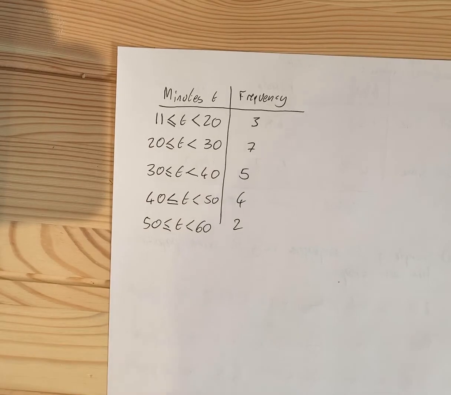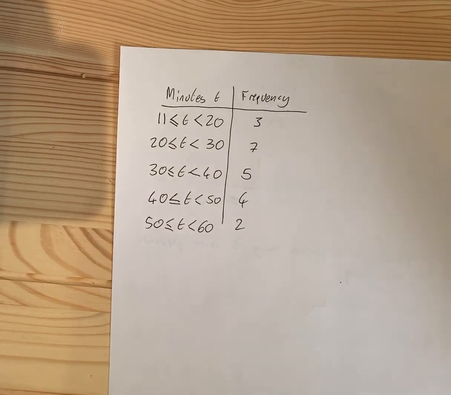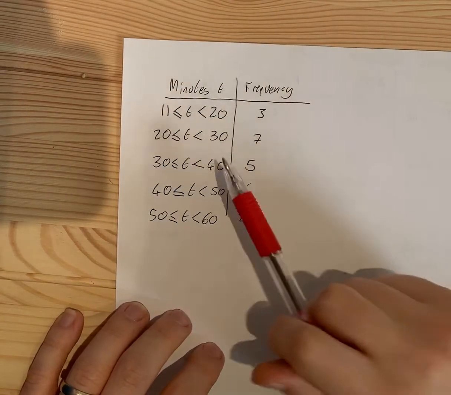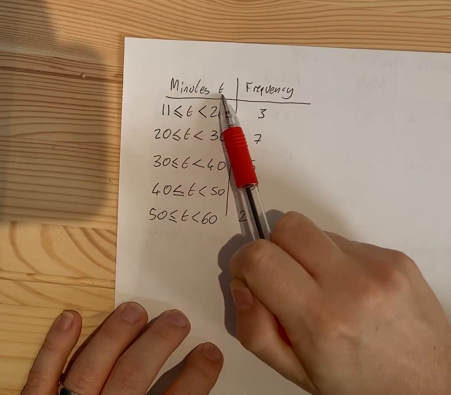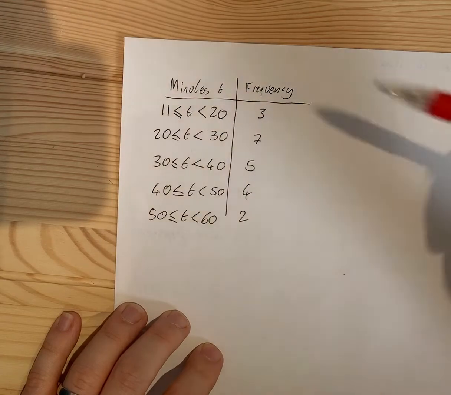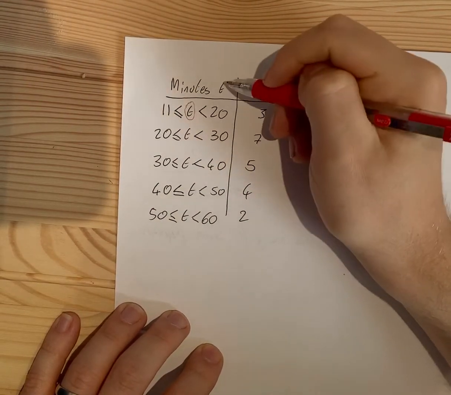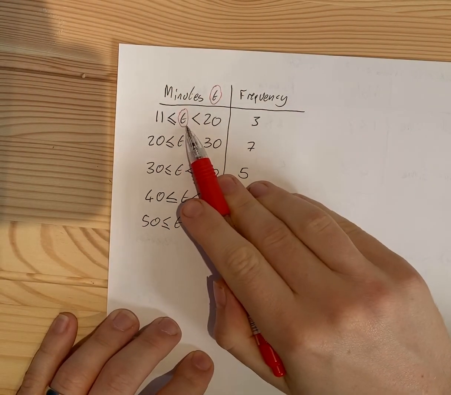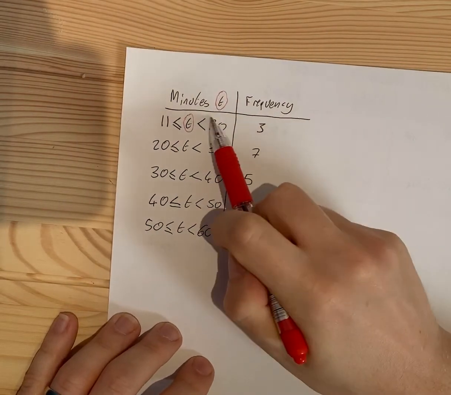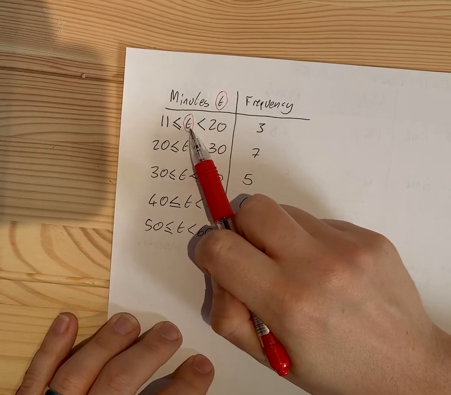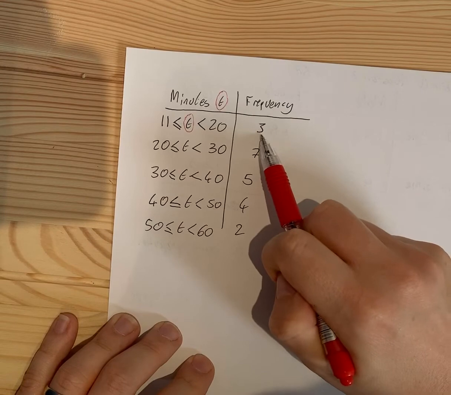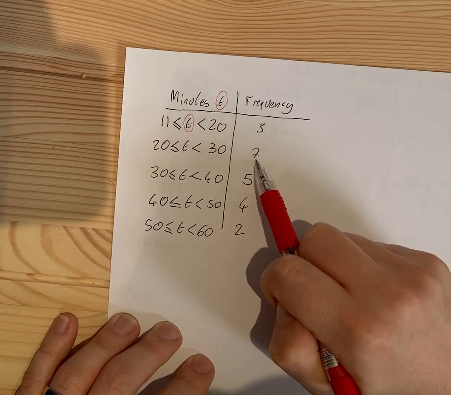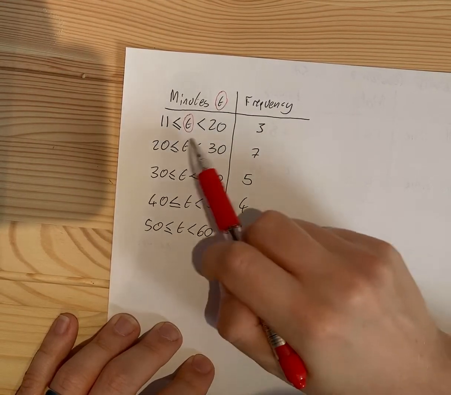This is how I've set out my frequency table, going back to those frequency tables earlier. Minutes, t. So t is just the time taken, the time spent on their phone. So this just means anyone in here, so there's 3 people in here, 7 people there, 5 people there, 4 there, 2 there.